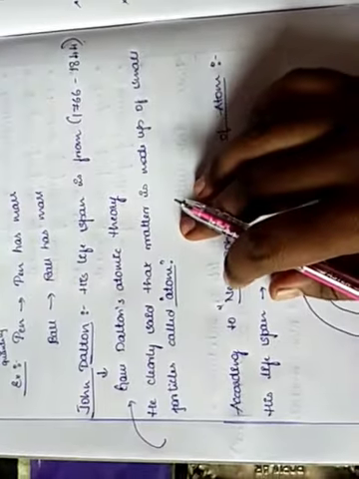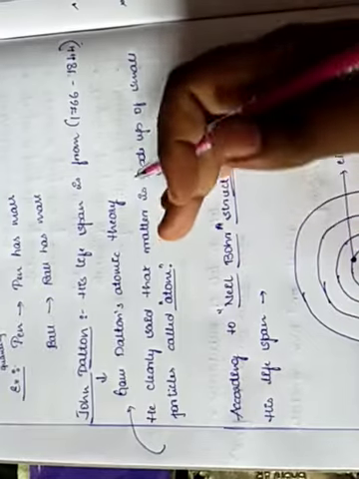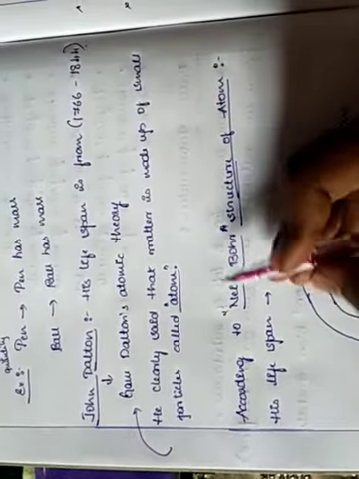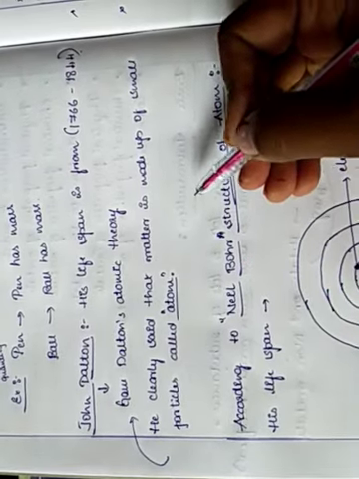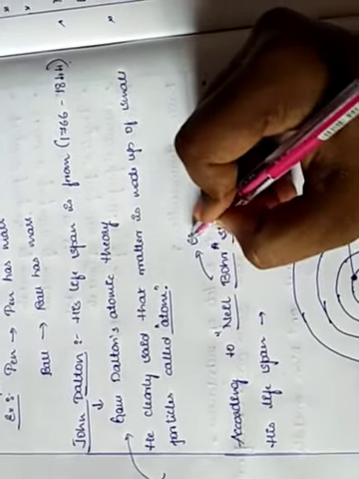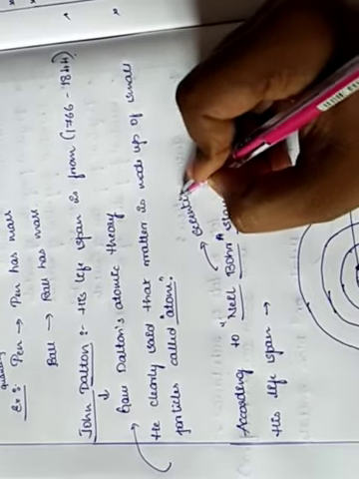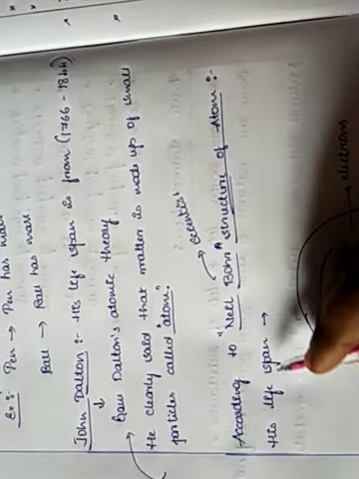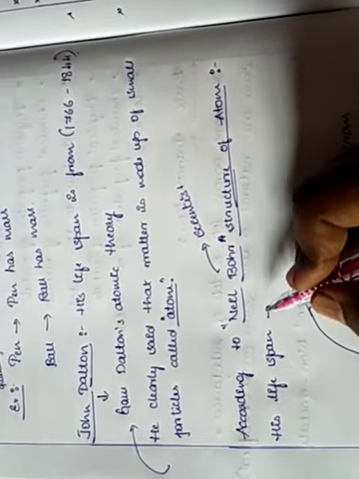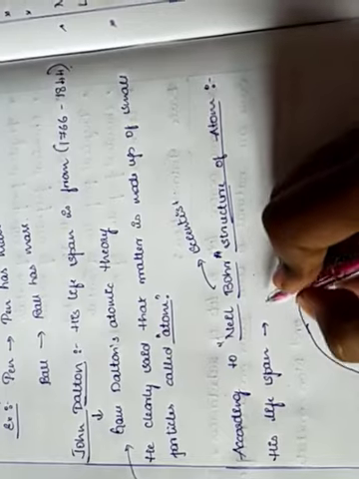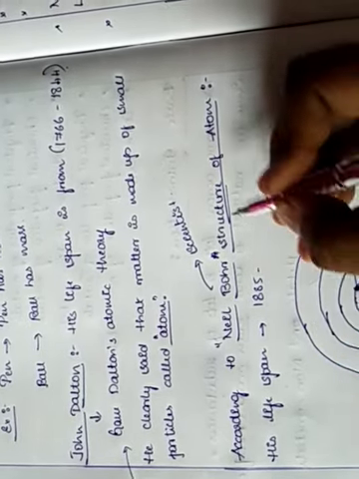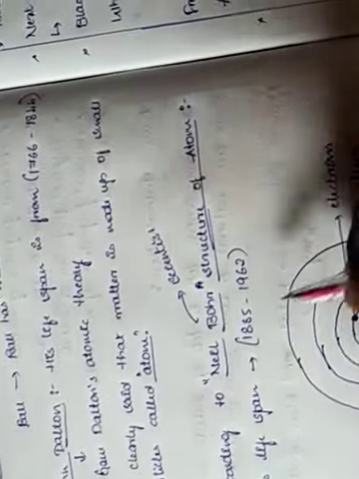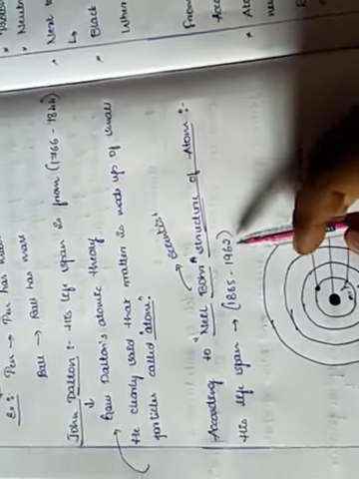He gave us what an atom is. Later many scientists started working on it. Neil Bohr is one other scientist. His lifespan is from 1885 to 1962. So he lived from the year 1885 to 1962.